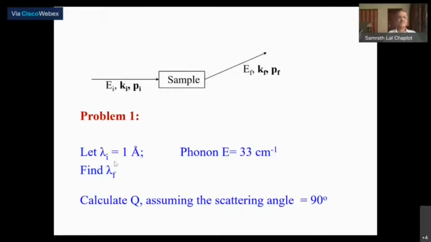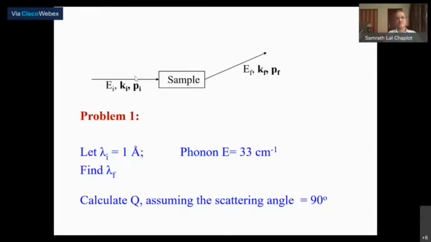This problem is very simple. Assume that the wavelength of the incident neutron is 1 angstrom, and there is a phonon. I've purposely given different units, so you need to convert into the proper units. If you convert the incident neutron wavelength into incident neutron energy, and the phonon also into the same units of say milli-electron volts, then it's easy to see the energy of the outgoing neutron.